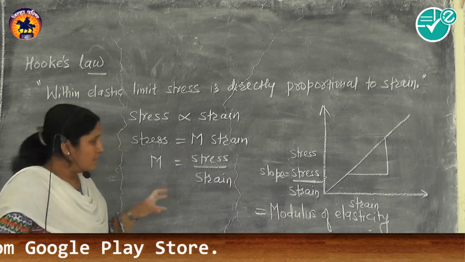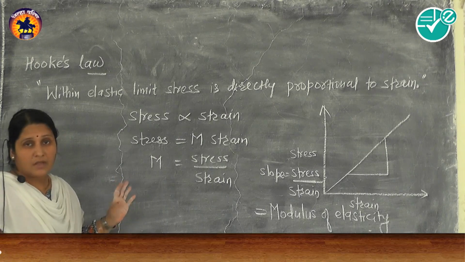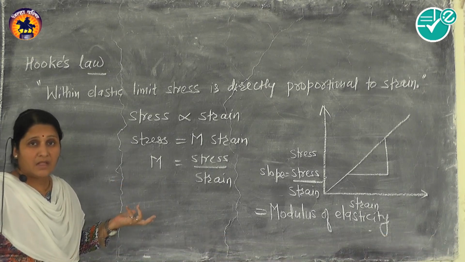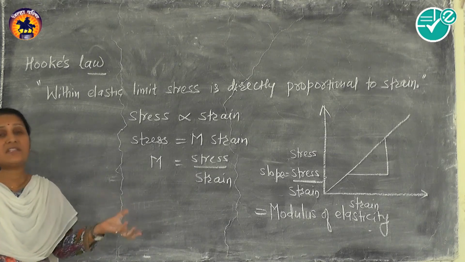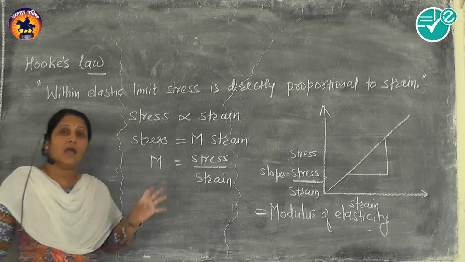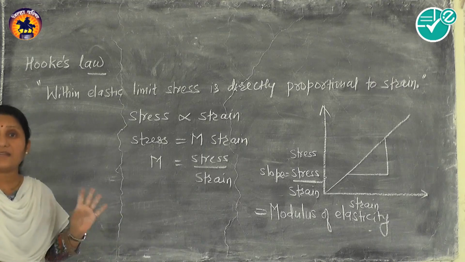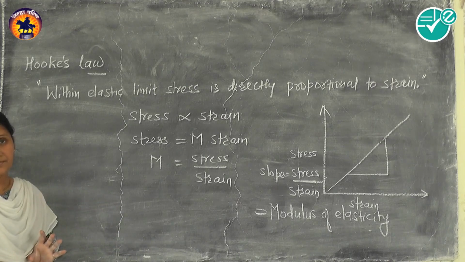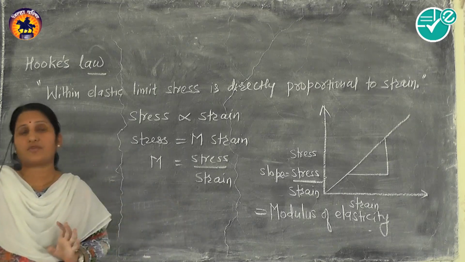Now what is elastic limit? All this is possible in the elastic limit only. So what is elastic limit? The maximum stress up to which stress is directly proportional to strain is called the elastic limit. And if the elastic limit is exceeded, stress is not directly proportional to strain.